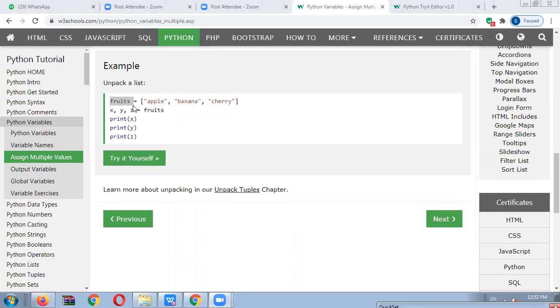It means, firstly, we will write fruits equals a list of apple, banana, cherry. After that, we will declare x, y, z equals fruits. It means fruits is assigned to x, y, z. And now we will print x, y, z. Okay, it will be automatically assigned: x for apple, y for banana, and z for cherry. Okay, so we will check the output.